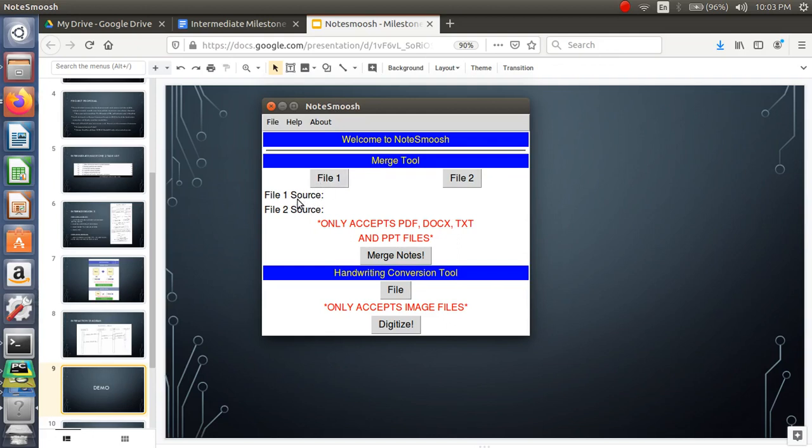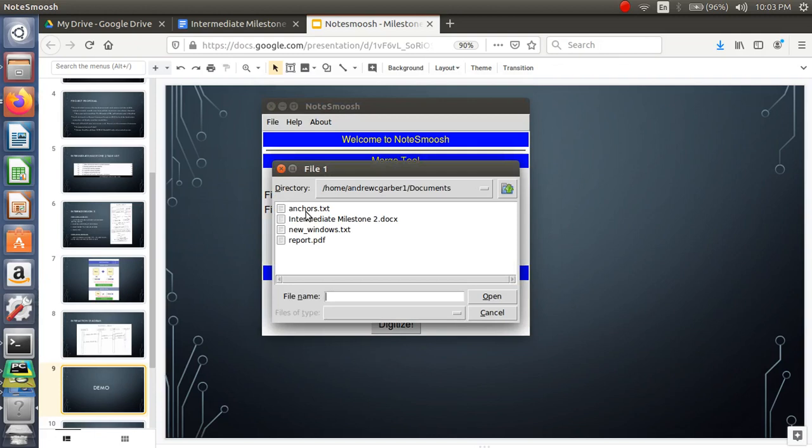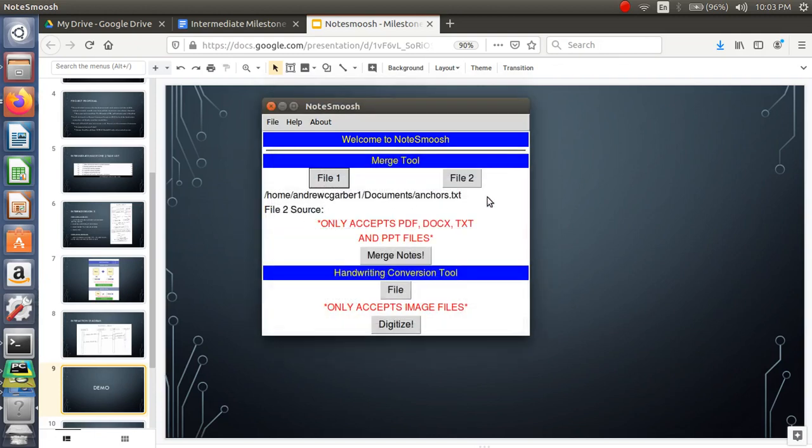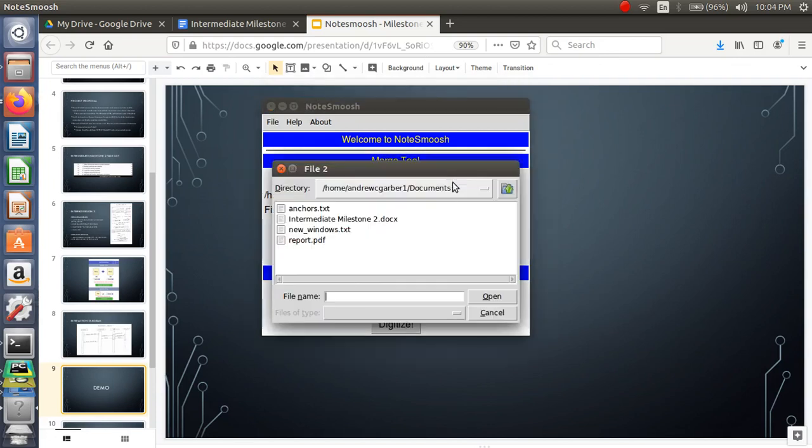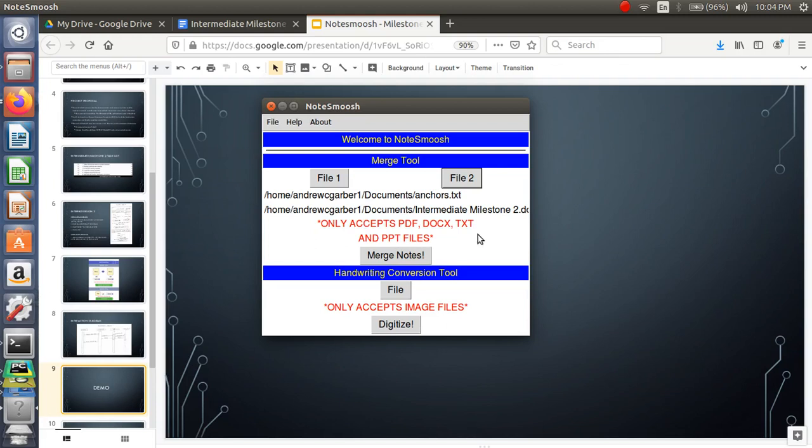When I select it, it's going to fill in down here which files I selected. First, I'm going to select this text file over here called anchors. It's just got some general text in it. And I have included my Intermediate Milestone 2 docx here as well. We're going to merge that one first and take a look at how that's going to look.